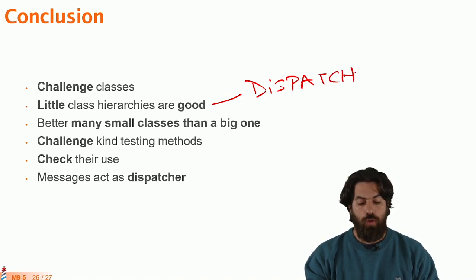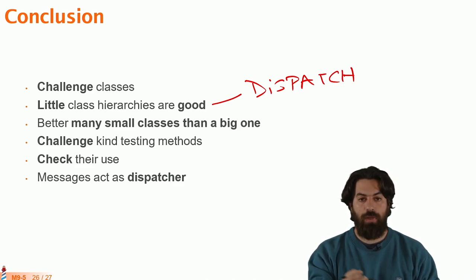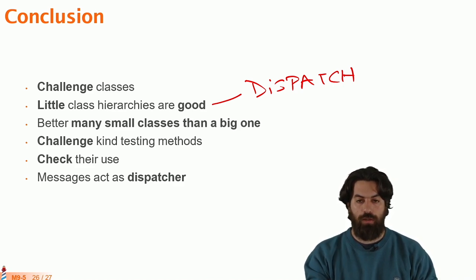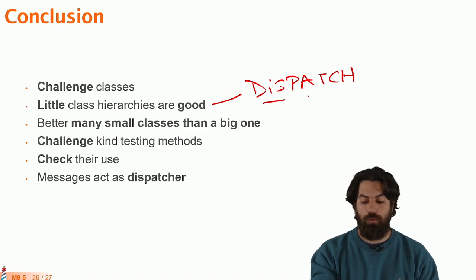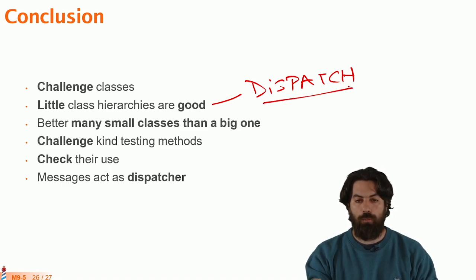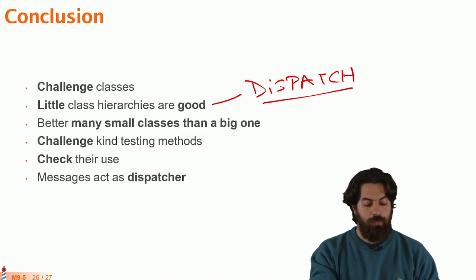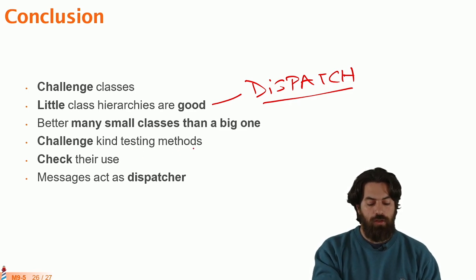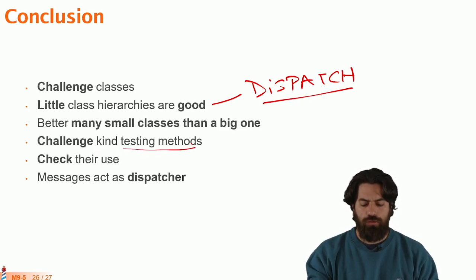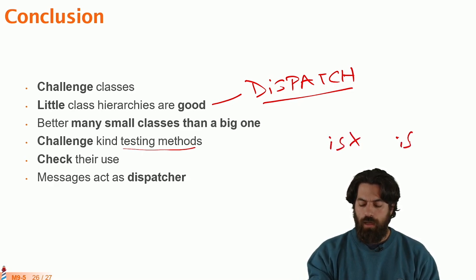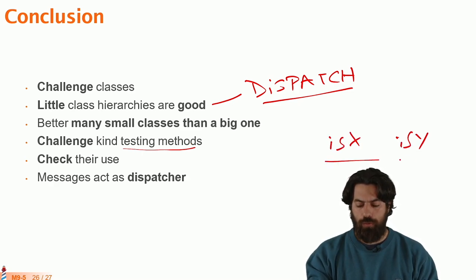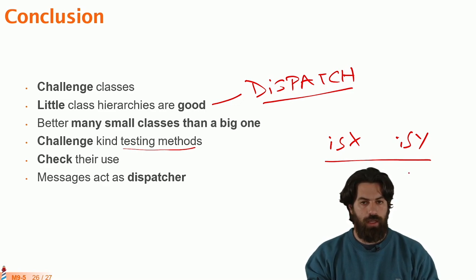In the same sense, it is better to have many small classes than a big one, because many small classes will help you do dispatch and will make it natural. Also, challenge this kind of testing method. Every time that you see an isX or isY, ask yourself if there is a better solution for that, and check their use. Maybe you will find a nest of worms.